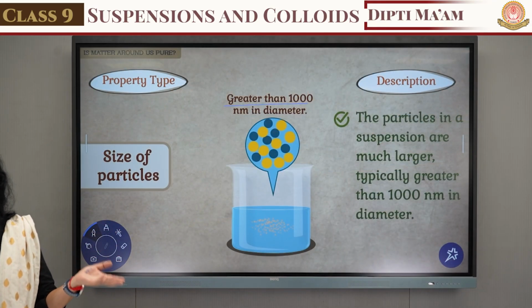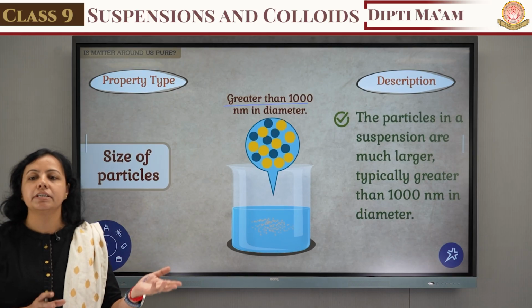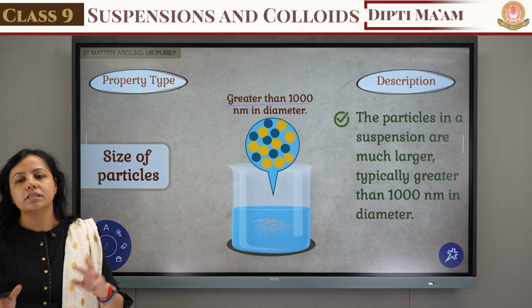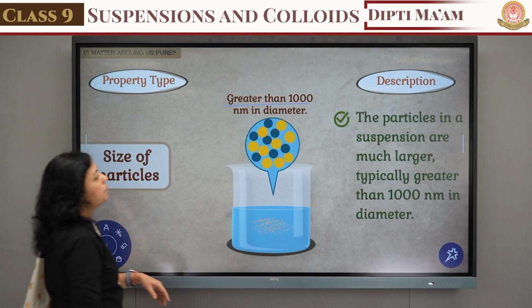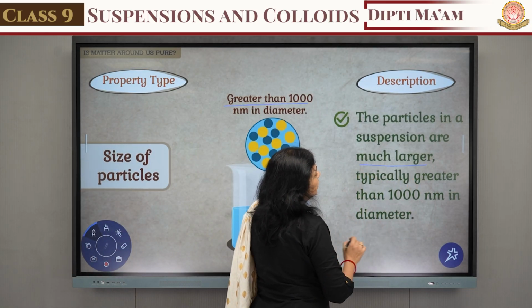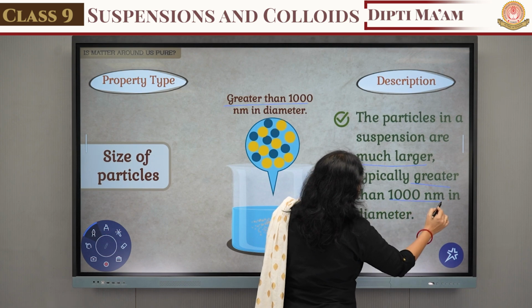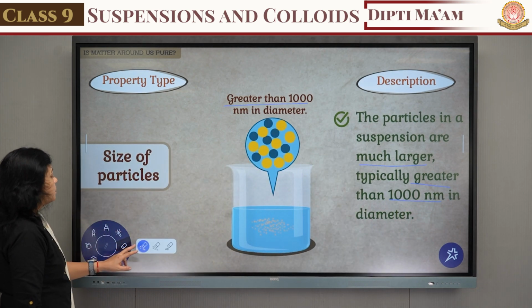Solution is the homogeneous mixture, suspension is the heterogeneous mixture. The particle size in the solution is less than 1 nanometer. In the suspension it is greater than 1 nanometer. So the particles in a suspension are much larger, typically greater than 1000 nanometers in diameter. Okay, so this is the first property.